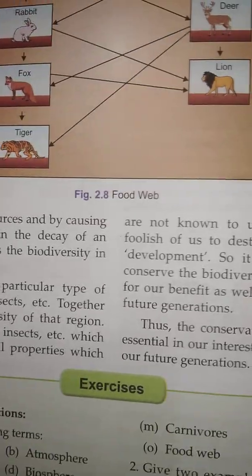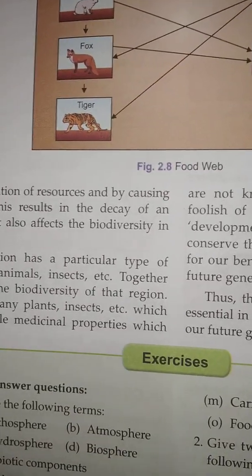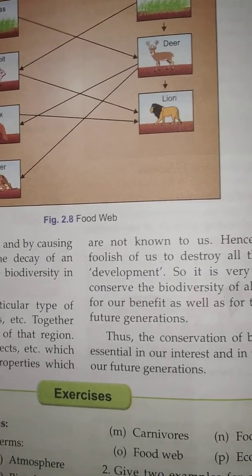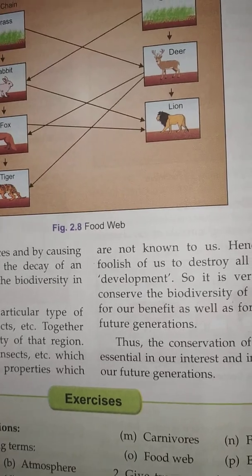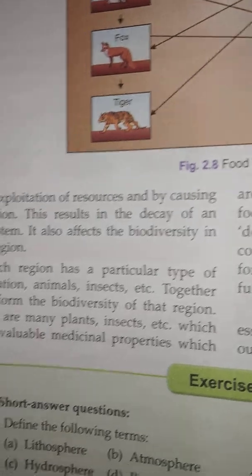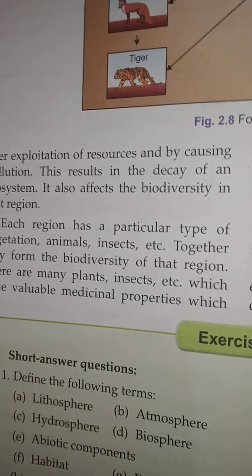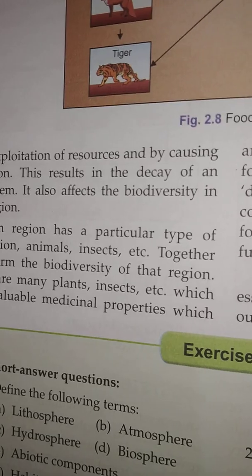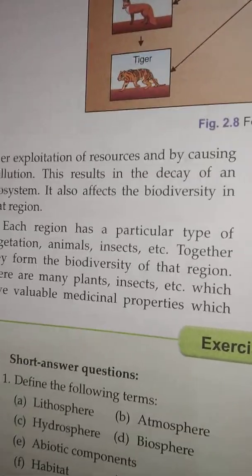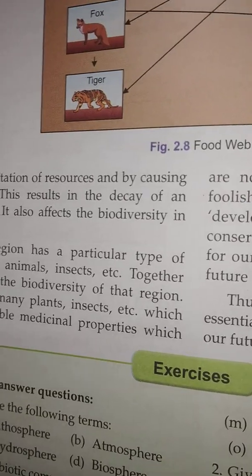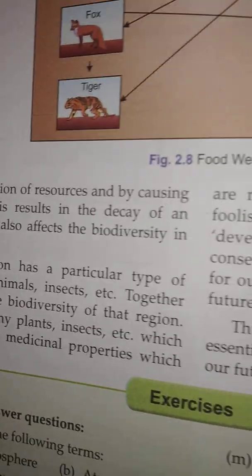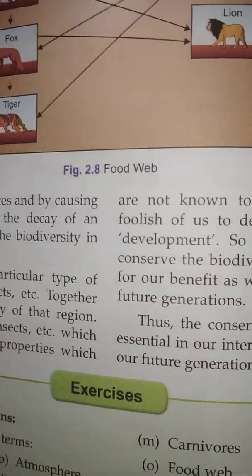You know that pollution, like soil pollution, water pollution, air pollution, is because of over exploitation of these resources. This results in the decay of an ecosystem. It also affects the biodiversity in that region. Other plants and animals in that ecosystem will also be very badly affected. And the sad thing is that no other organisms are responsible for that over exploitation. Only human beings. We are actually responsible for the over exploitation of all the resources which are there.